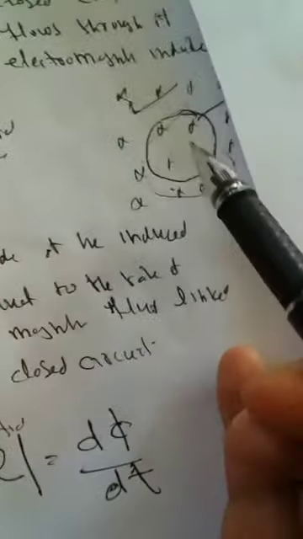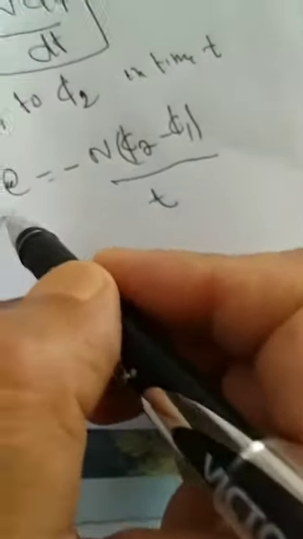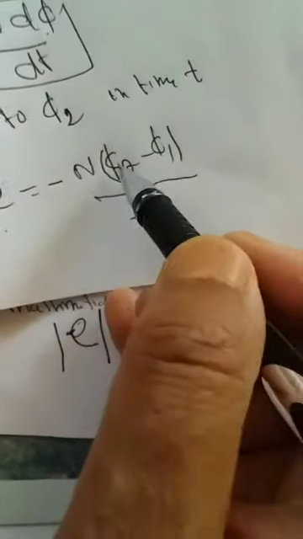If the coil has only one turn, and if the coil has n turns, we can say E is equal to minus n d phi divided by dt. If the flux changes from phi 1 to phi 2 in time t, then the average EMF is equal to minus n times phi 2 minus phi 1 divided by t.